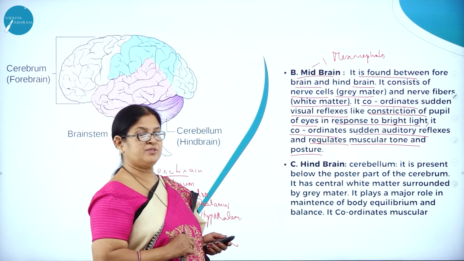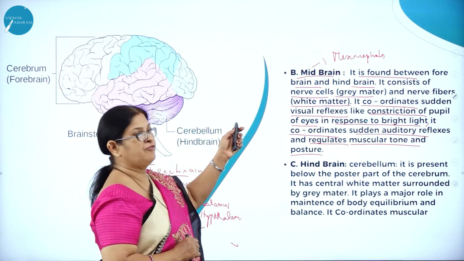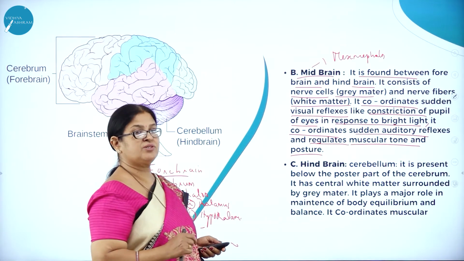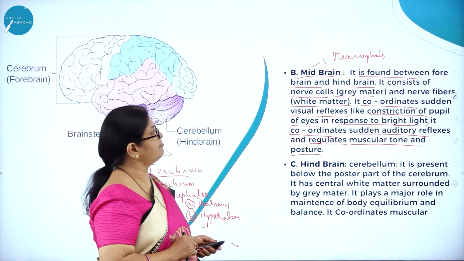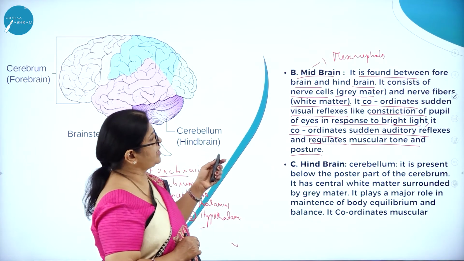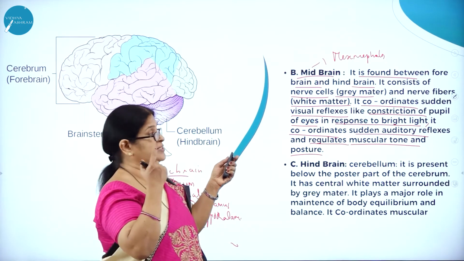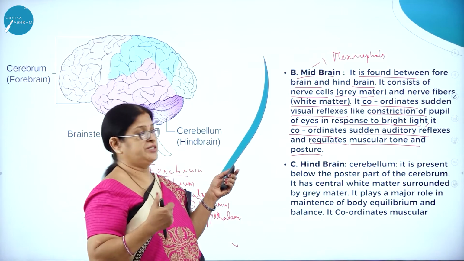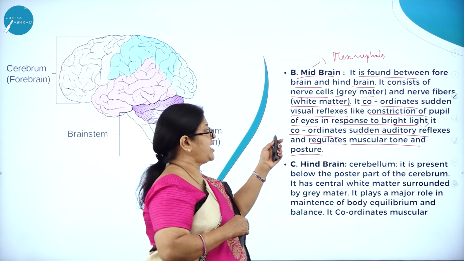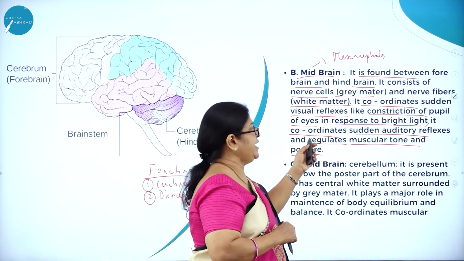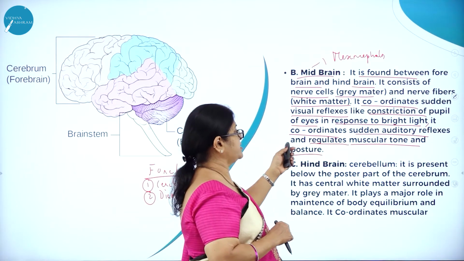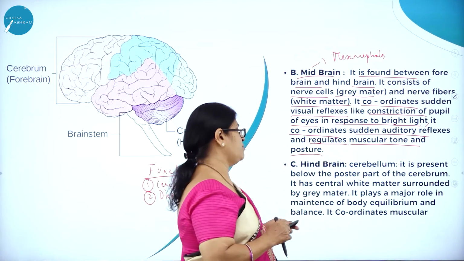Midbrain, which is called mesencephalon, is found between forebrain and hindbrain. It consists of nerve cells called gray matter and nerve fibers called white matter. It coordinates sudden visual reflexes, like constriction of the pupil of the eyes in response to bright light. It coordinates sudden auditory reflexes and regulates muscular tone and posture.